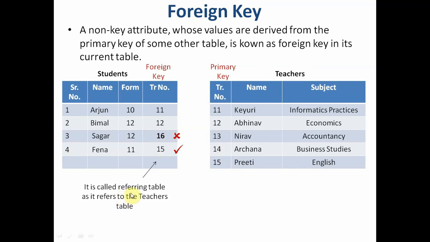This table is called the referring table because it refers to the teachers table, and this table is called the referred table. Every time we make some entry in this table, it will go and refer to that table. Only if this number exists there will the record be allowed to be entered, otherwise it will not be allowed.